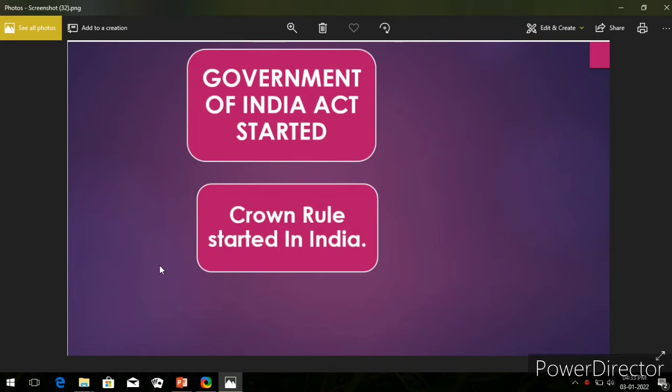Today we are going to discuss the Government of India Act, especially how the Crown Rule started in India for the first time.